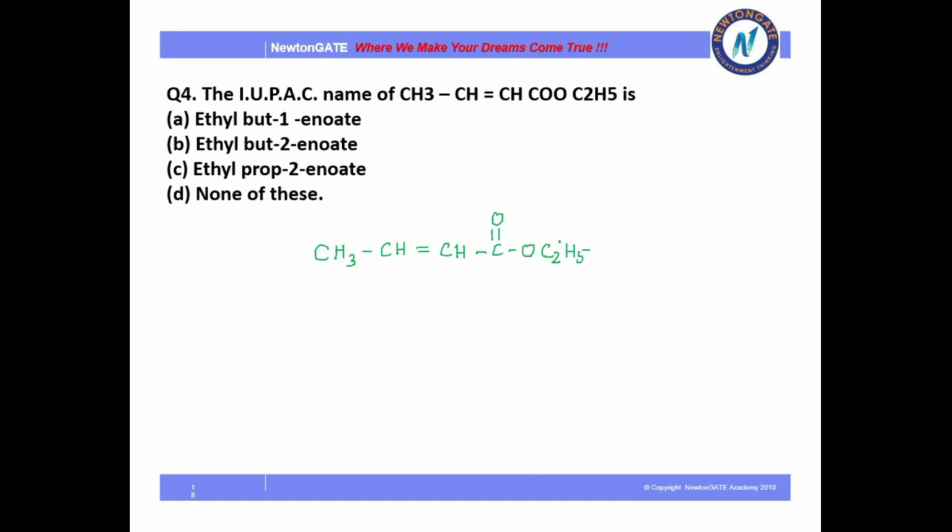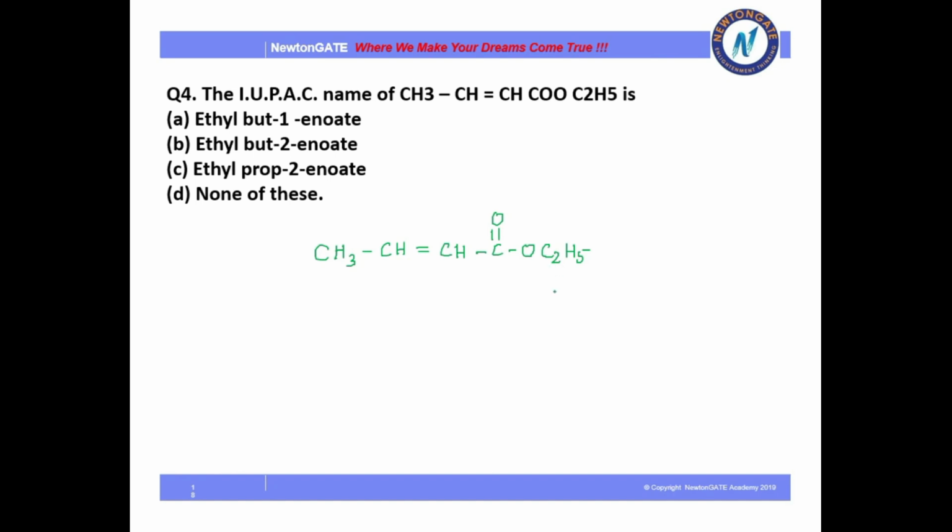Now look at this. Here there is a functional group which is ester. Yes, it is ester, as there are 2 alkyl groups connected with the acid formation, and there is also a double bond. But I have to give first preference to ester. While naming an ester, you should know that an ester is named in 2 parts.